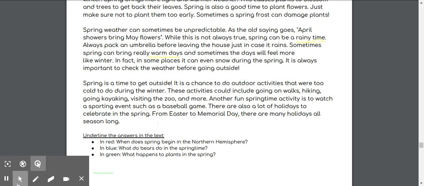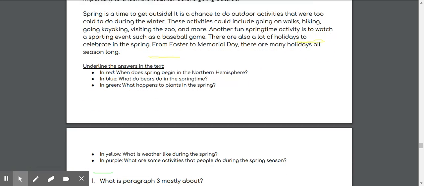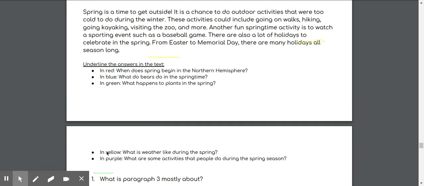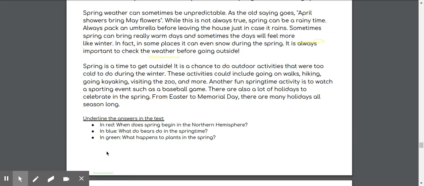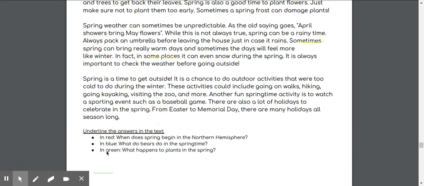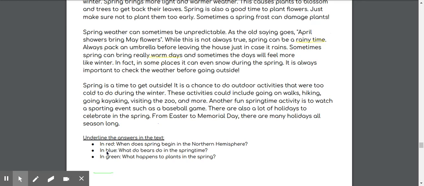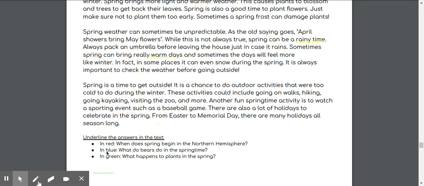Before we keep reading, let's look at our last question. In purple, what are some activities that people do during the spring season? So let's make sure to pay attention to this. I'm going to get my purple ready.